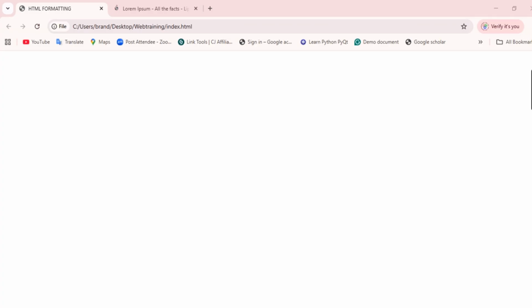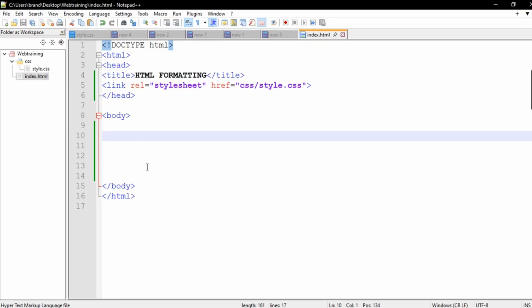Very quickly, let's move straight to our friend Notepad++, which we are using. I'm going to come here. We have a tag called quotation. So we are going to use that tag to do what we want to do today. Now, to do that, I'm going to come here and say quotation of quotes. I can use the Q tag. Let's just start with the Q tag first. We also have Blockquote as well.